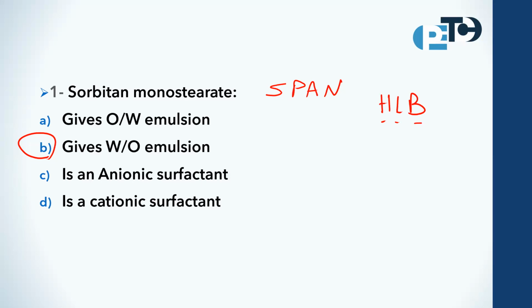The other emulsifier that forms oil in water emulsion we call Tween. Tween has a high HLB, so its hydrophilic character is higher than its lipophilic character, so it will form oil in water emulsion.